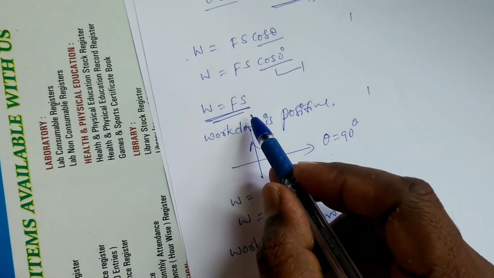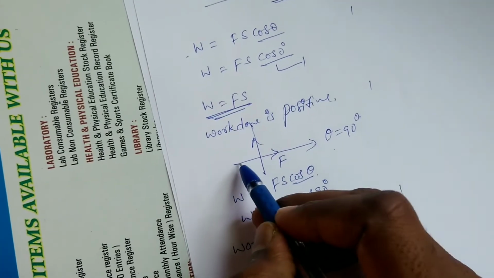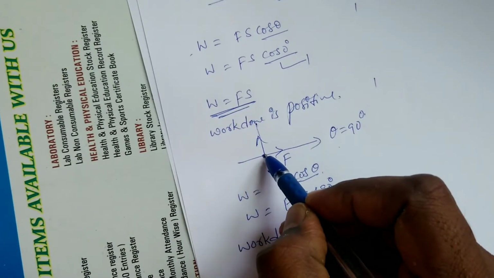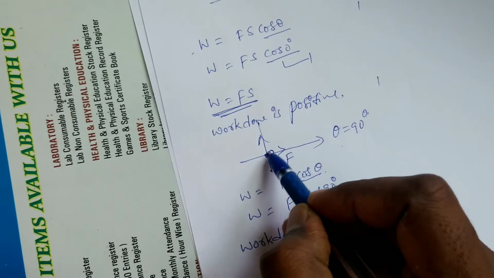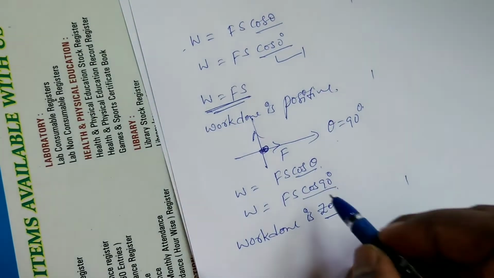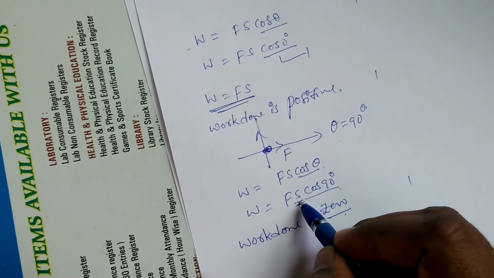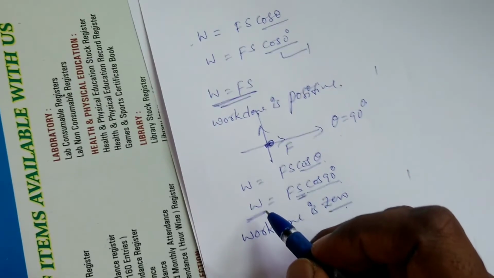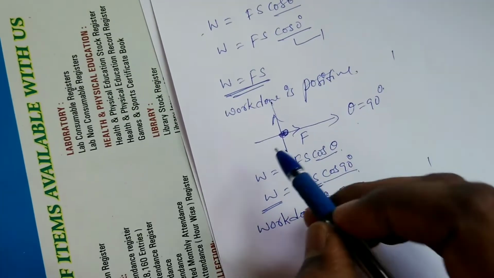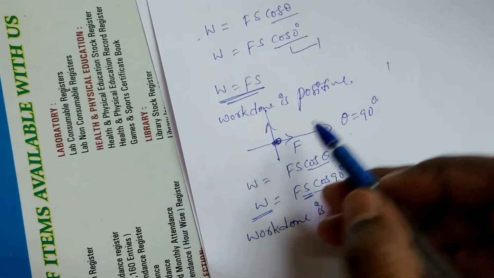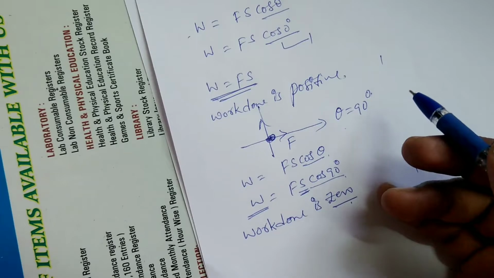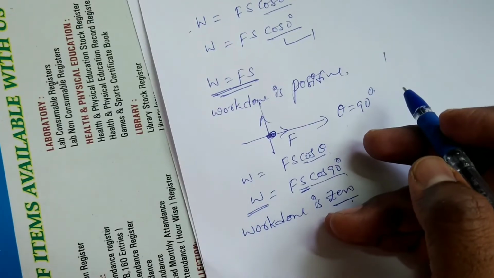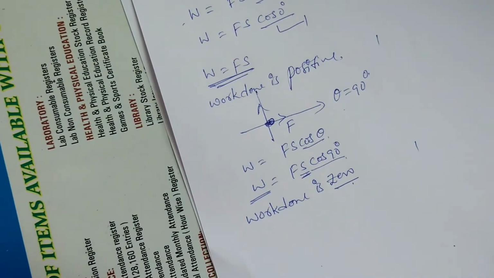If the body is moving in this direction, it means I am not applying that force. It is not possible to move in the upward direction. That's why the body is at rest, at the same initial position. If the displacement is 0, work done is also 0. Or if I am applying some force but the body is not moving, in that case also work done is 0. Only if the body travels some displacement is work done positive.